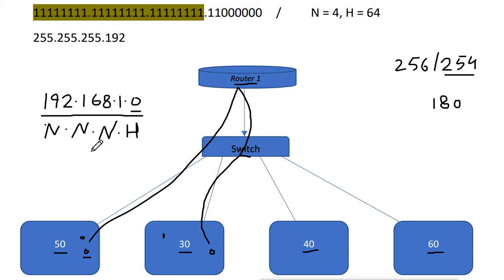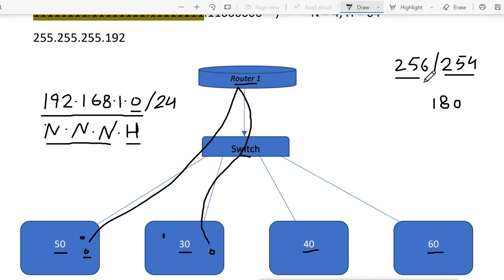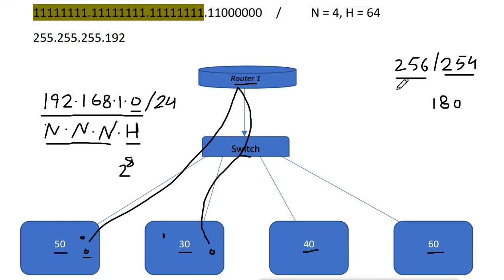When we look at the bits, it is 8 bits, 8 bits, 8 bits, which is 24 bits, and we can also write it as /24. So what is the number of zeros we get? 8. And that means the number of hosts is 256. How are we getting it? We raise 2 to 8, the number of host bits. When you raise 2 to 8, you get 256.